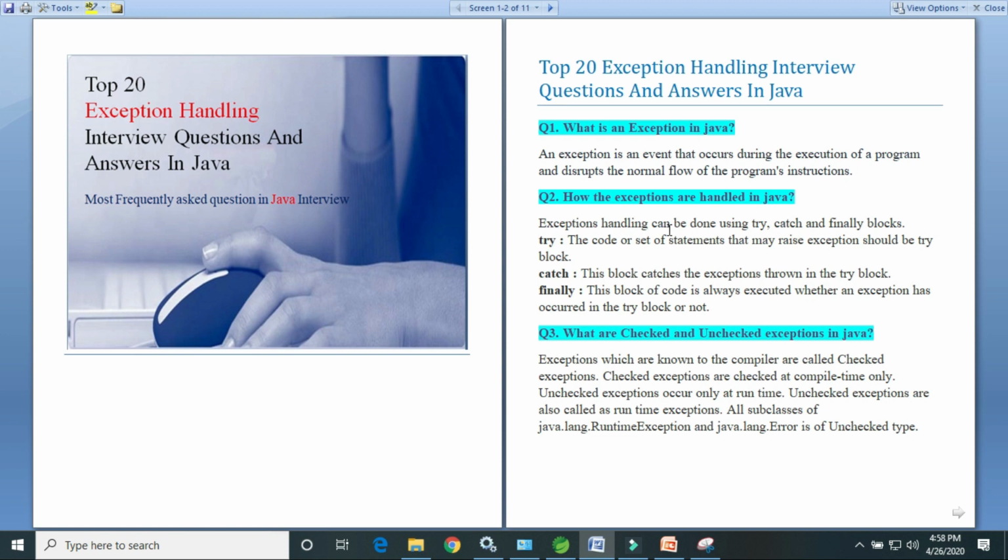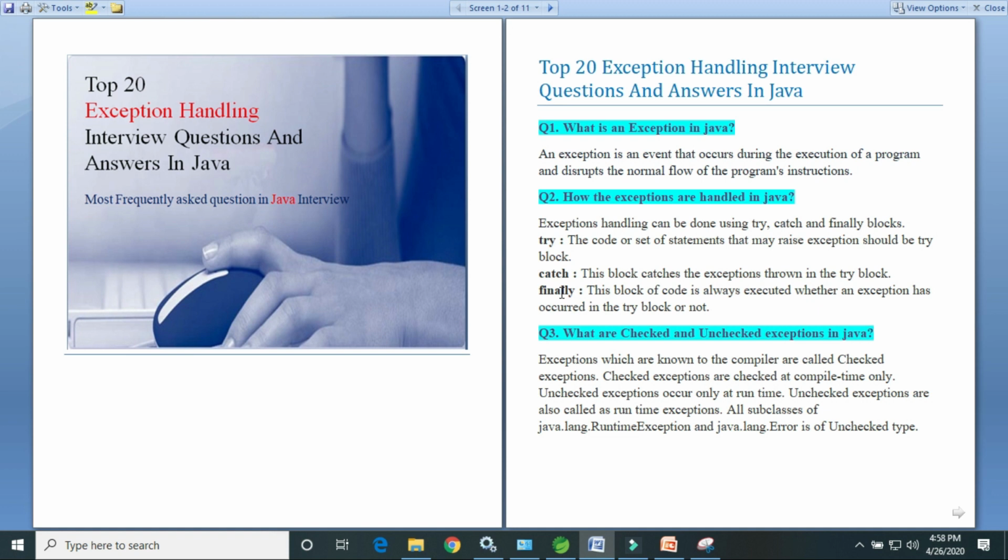We can handle it using the try, catch and finally blocks. These are the three blocks that we can use for exception handling. So what is the use of the try block? The code or set of statements that may raise an exception should be in the try block. And the catch block catches the exception thrown in the try block.